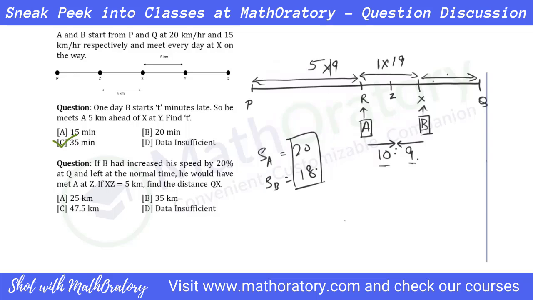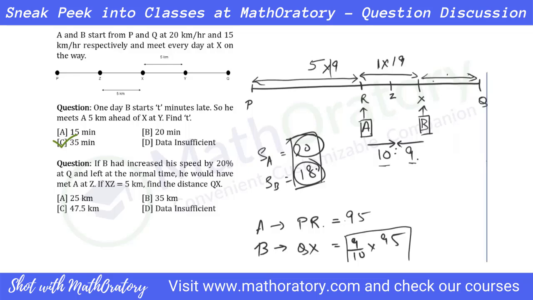So by the time A covers the distance PR, B covers the distance QX, right? And according to our data, this PR is 95. So QX should be 9/10 of 95 because of this speed ratio. A is traveling with the speed of 20 and B is traveling with the speed of 18, right? So B will cover 9/10 the distance in the same amount of time because A and B have started from P and Q at the same time, right? That is anyhow given. Now, this is according to our data, right?